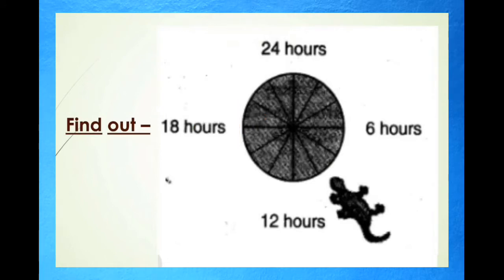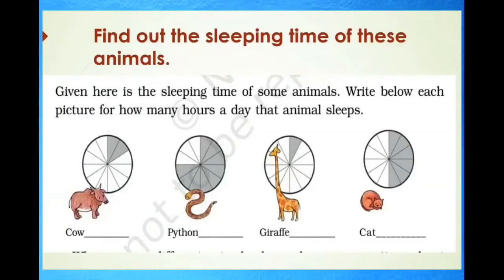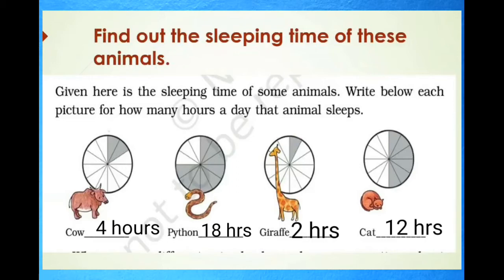Similarly, you have to count the sleeping time of the cow. That is, you have to count the shaded portions. The cow will sleep 1, 2, 2 shaded portions. So, the cow sleeps 4 hours. Similarly, the python sleeps for 18 hours. The giraffe sleeps for 2 hours and the cat sleeps for 12 hours.